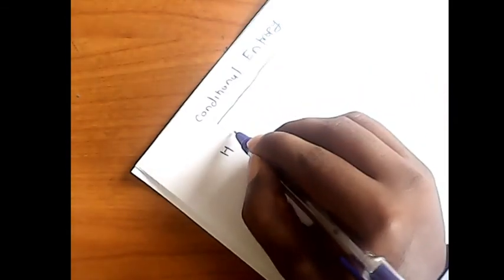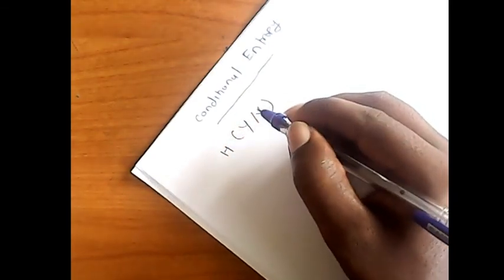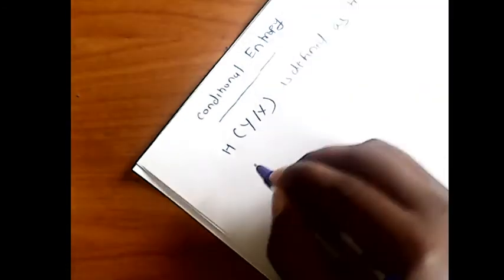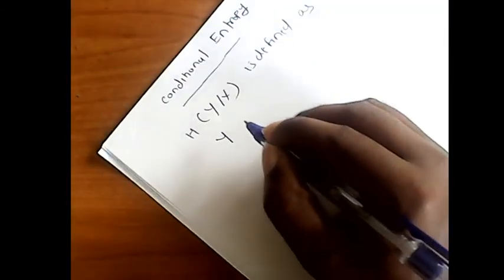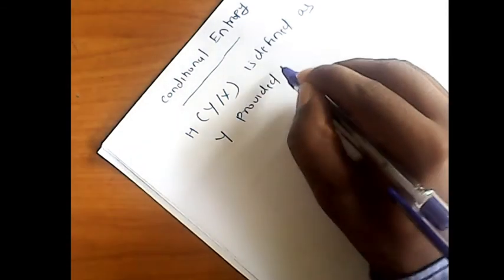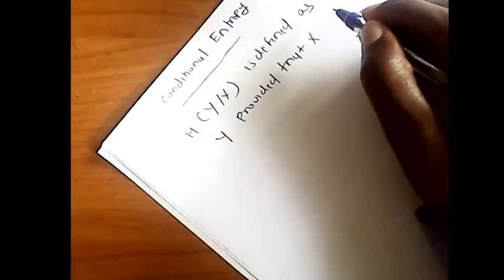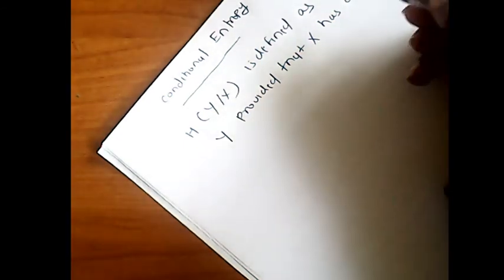The conditional entropy H of Y given X is defined as the entropy of Y to be found out, provided that X has occurred.